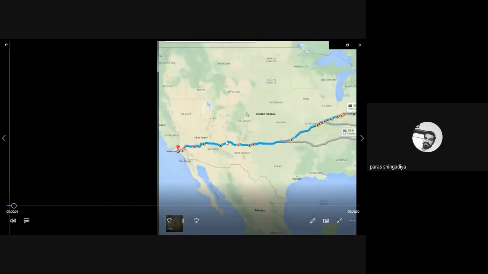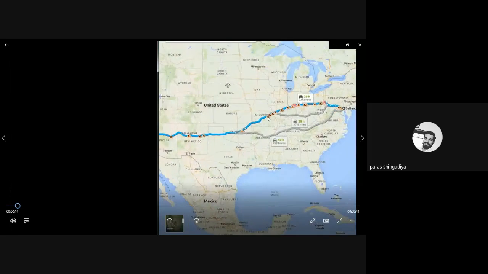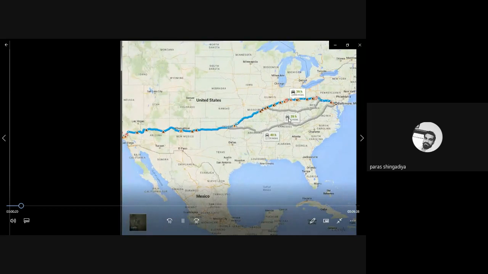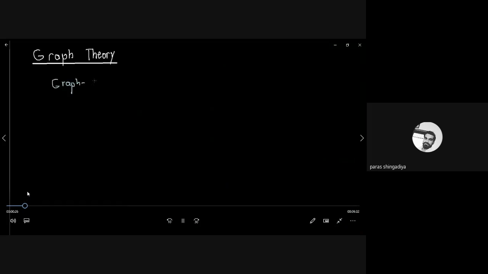When you search a path between any two locations in Google Maps, how does it work by using the concept of graph theory, and how can we find the shortest route? There are three routes available between the two locations. Any arbitrary two locations you can consider, not particular ones. And how does graph theory work to find these routes?